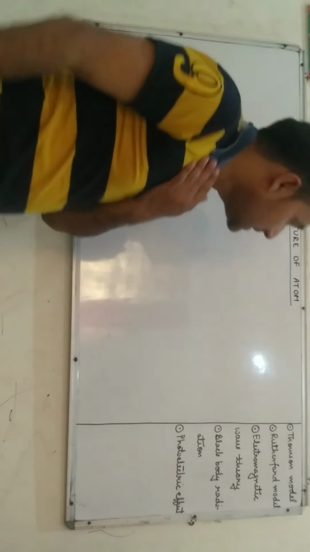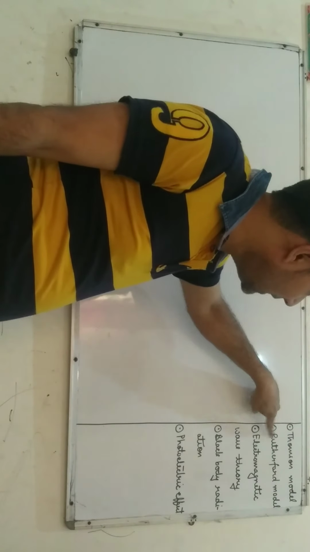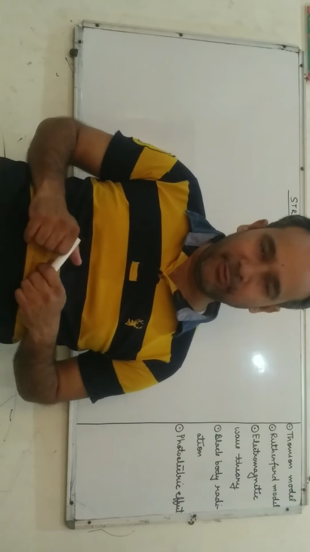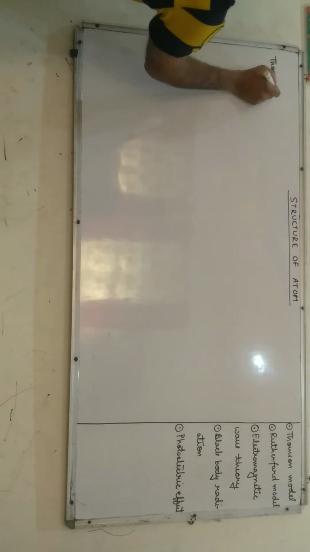Good morning class. Today we discuss various atomic models, that is Thomson's atomic model, Rutherford atomic model, electromagnetic wave theory, black body radiation and photoelectric effect. Now let us discuss one by one. First one is the Thomson's atomic model.